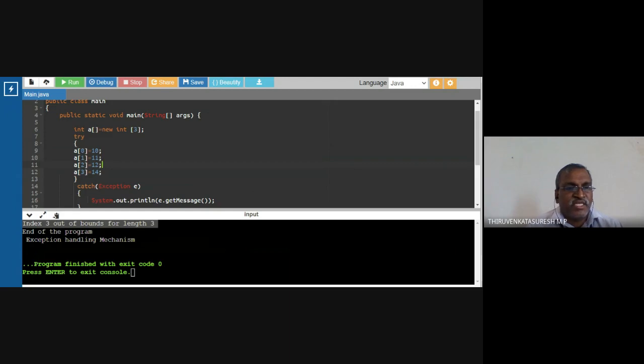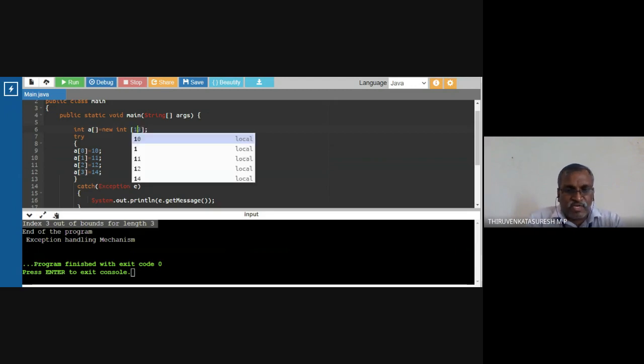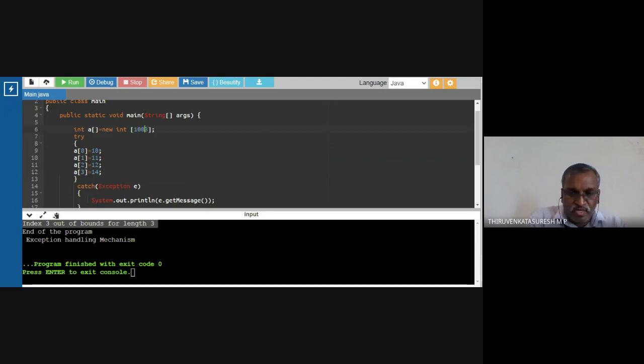So what I'm saying is, here we know the size is 3. Suppose the array size is 100. The programmer is going to calculate some value and store it in the array. Suppose it comes to 101, then there is an error. For example, I want to demonstrate the same thing to you. I am going to declare an array with 100.